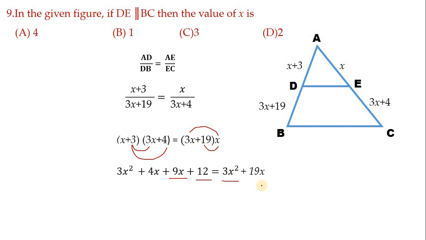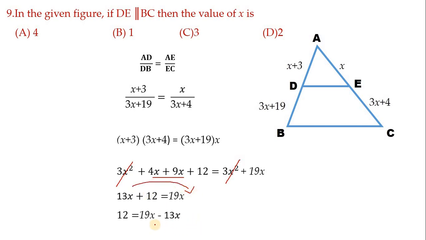And 19 into x is 19x. So now we have multiplied, and here let us simplify. 3x square and 3x square will get cancelled. Now add these: 4x plus 9x is 13x, and the remaining things you write as this. Now 13x you transfer this side, we get 19 minus 13x. Subtract these two, we get 12x.